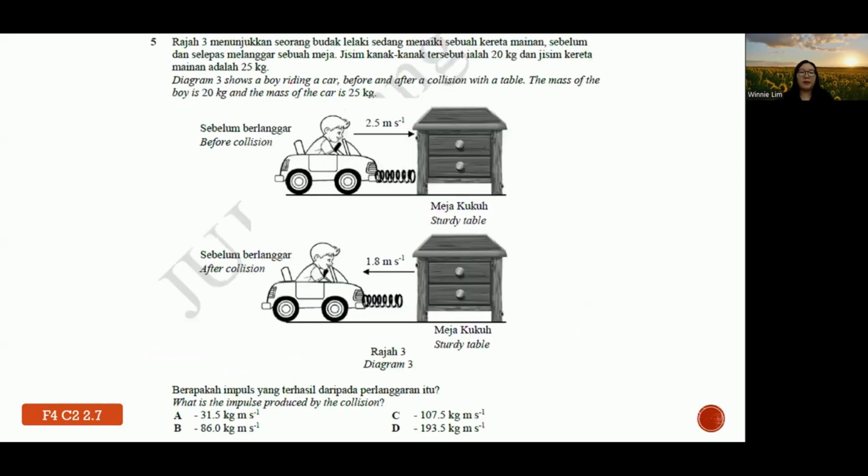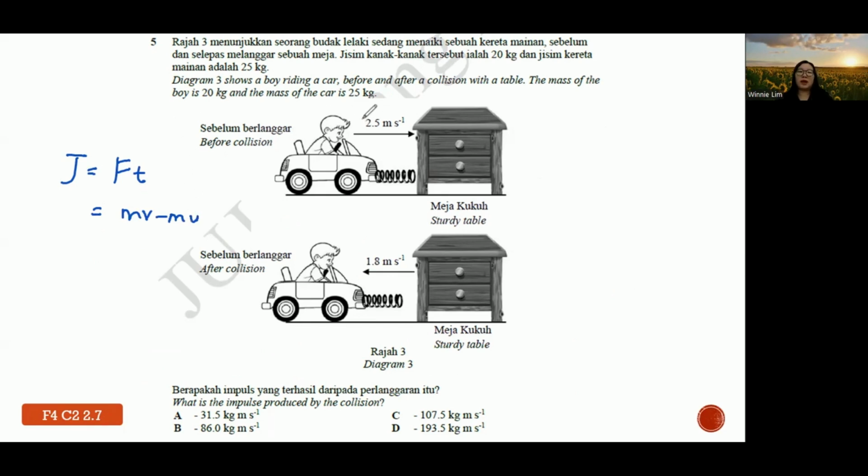Number 5. Diagram shows a boy riding a car before and after a collision with a table. The mass of the boy is 20 kg and the mass of the car is 25 kg. So what is the impulse produced by the collision? Okay, so what is meant by impulse? Firstly, you all need to know, impulse, the symbol J, is basically the product of force and time, or is actually referred to as change in momentum.